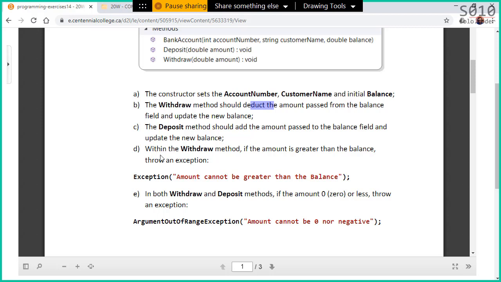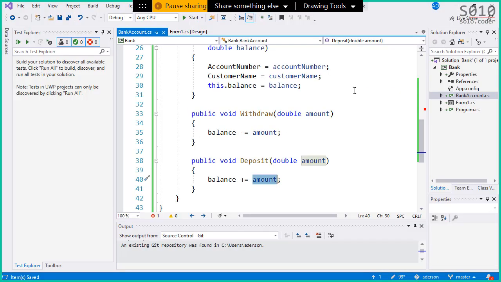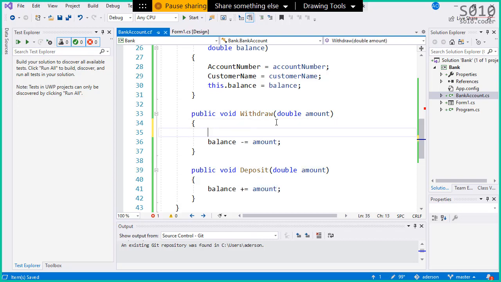So we're gonna say in the withdraw, if the amount is greater than the balance, throw an exception. Okay. So I'm gonna copy this exception here and I'm gonna test this. I'm gonna say if amount is greater than balance, look, I cannot withdraw more than what I have in my bank account. Yes, I know we have overdraft limits in our real bank accounts, but in this bank here, Ederson's bank, you cannot go over the limit.